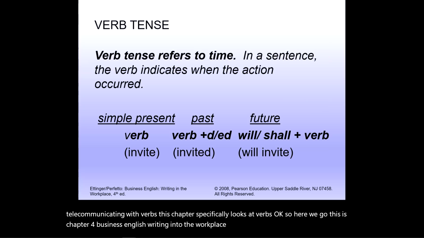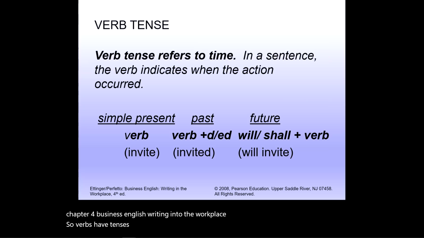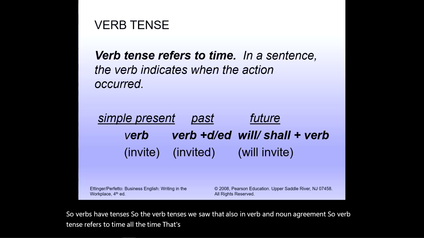So, verbs have tenses, as we also saw in verb and noun agreement. Verb tense refers to time, all the time. In a sentence, the verb indicates when the action occurs. So simple present tense is now, today, as it is, the present verb.